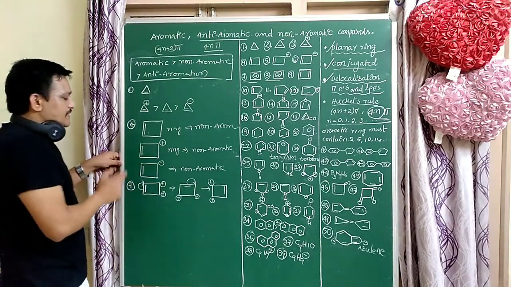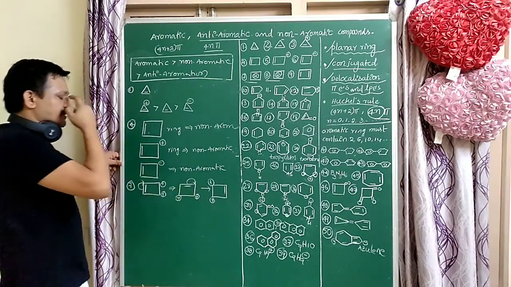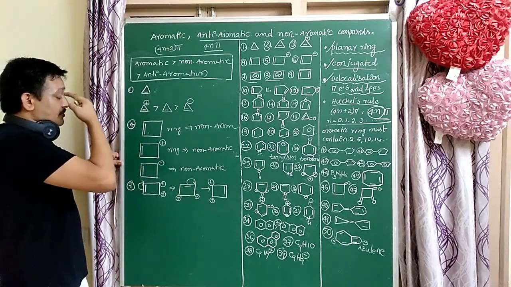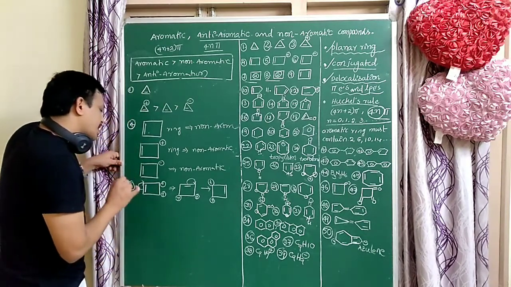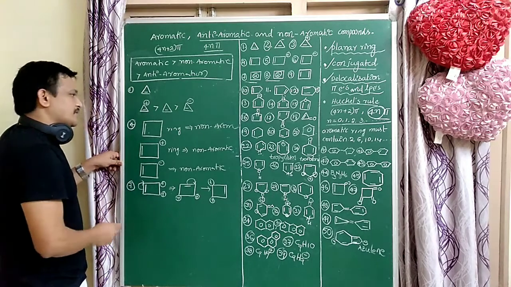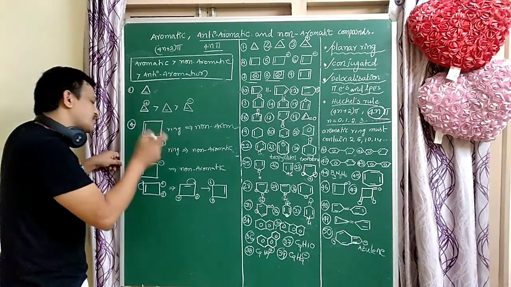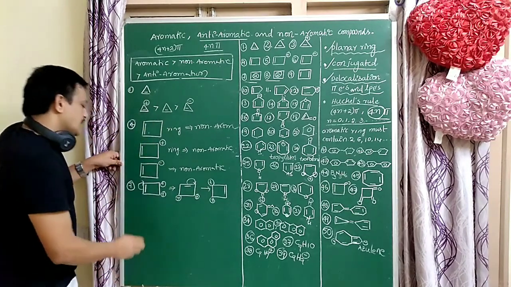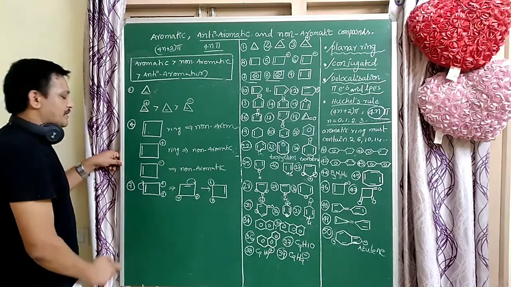So it is a conjugated system. It has a planar structure. This ring has a planar structure. So does it follow 4n or 4n plus 2 pi electrons? If it follows 4n, that is anti-aromatic. If it follows 4n plus 2, that is an aromatic compound. It is a conjugated system. It is a planar molecule.